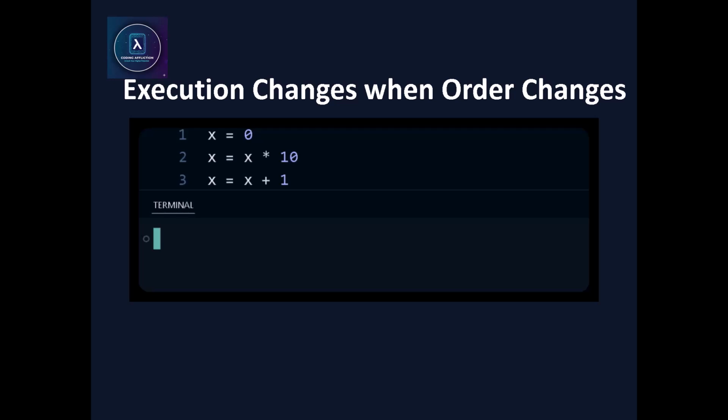Again, we're not checking, we're confirming. Run program. Same code pieces, different order, different result. Once you see this enough times, execution order stops feeling optional.